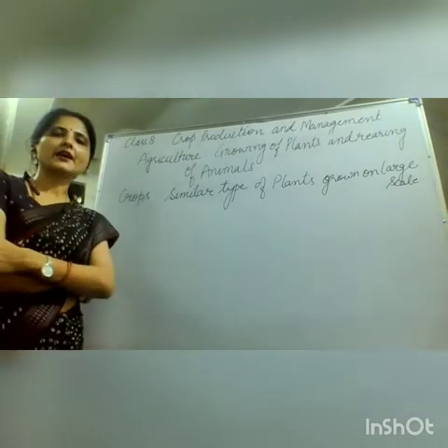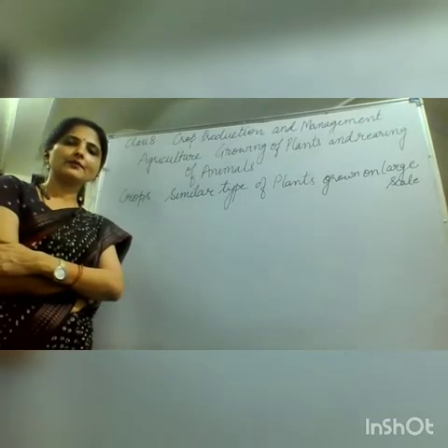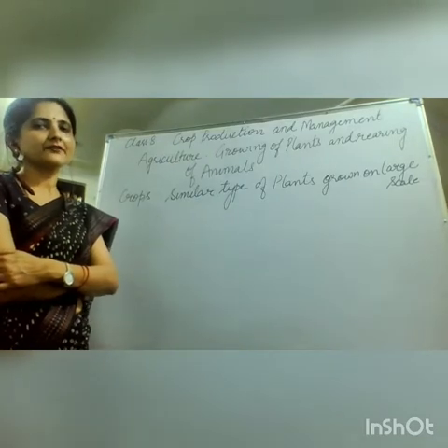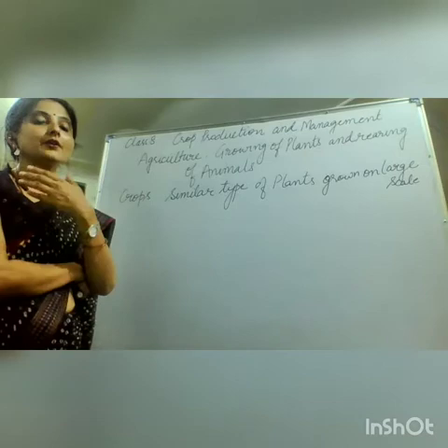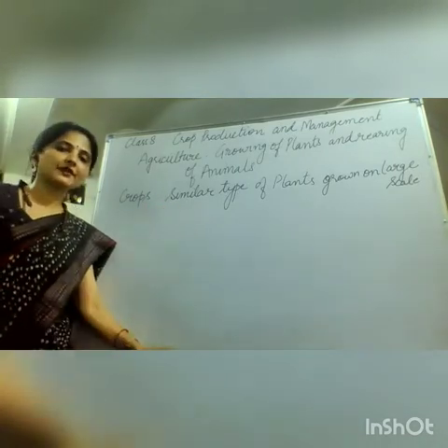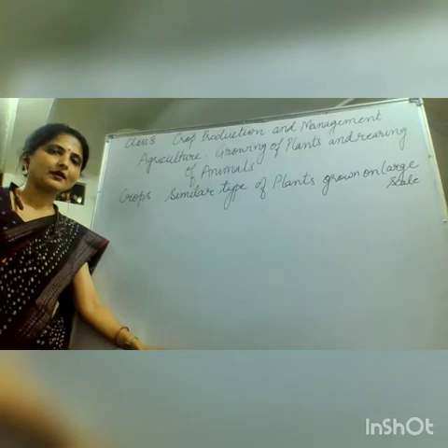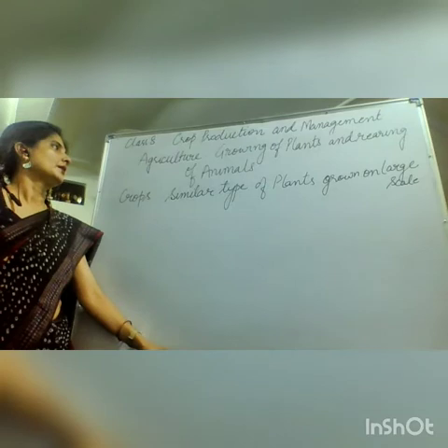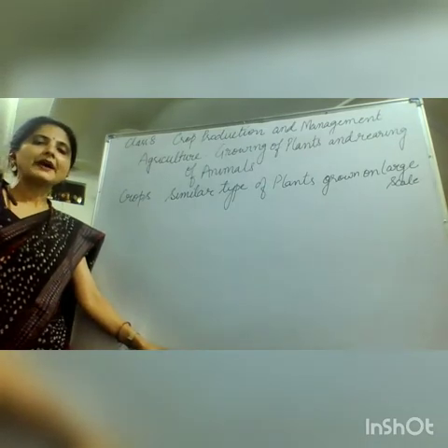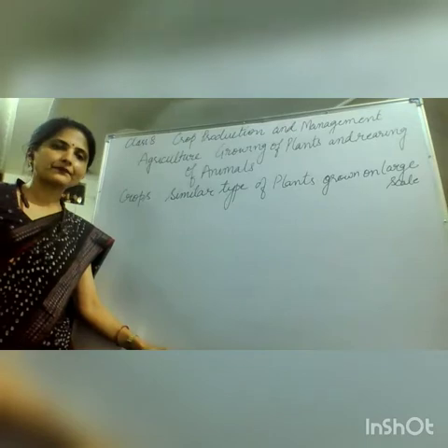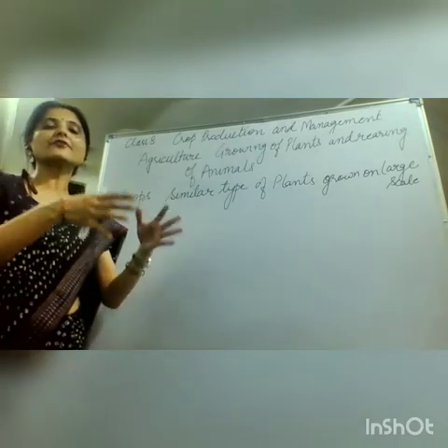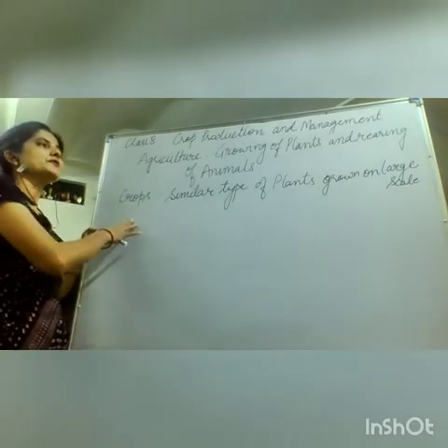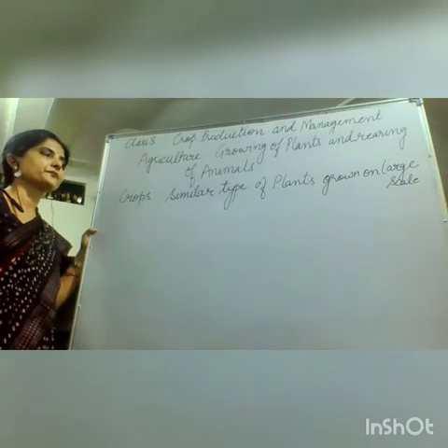Since time immemorial, man has been growing plants. Ancient man, as we studied, was moving from one place to another, living a nomadic life in search of food. From 10,000 BC, man started cultivating crops and started living in one place. They stopped their nomadic life and started cultivating crops.